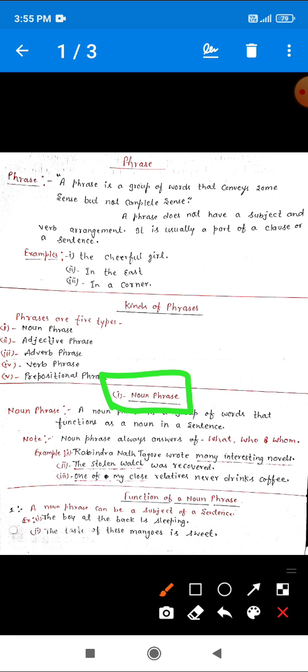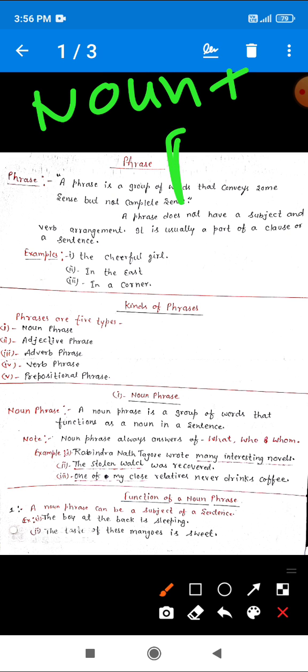Noun phrase. As you can see, the term noun phrase has been made with the help of two words: the first one, noun, plus phrase. So we can say that a phrase that functions as a noun in the sentence is called a noun phrase.